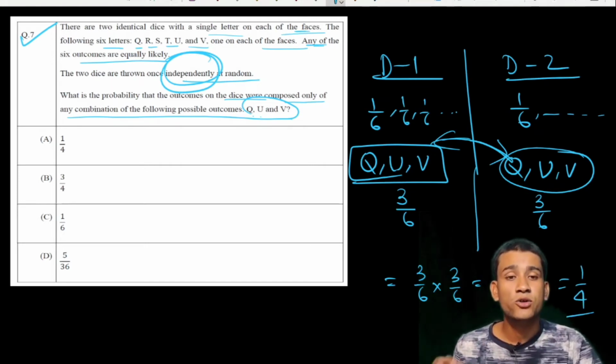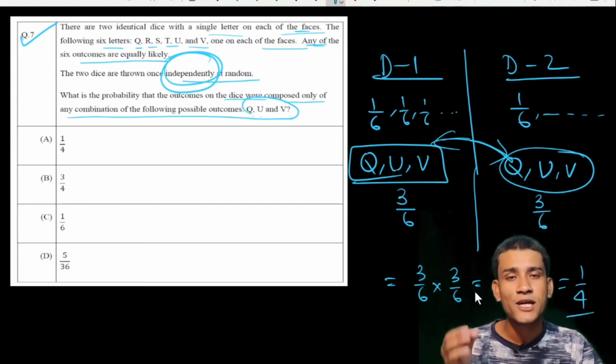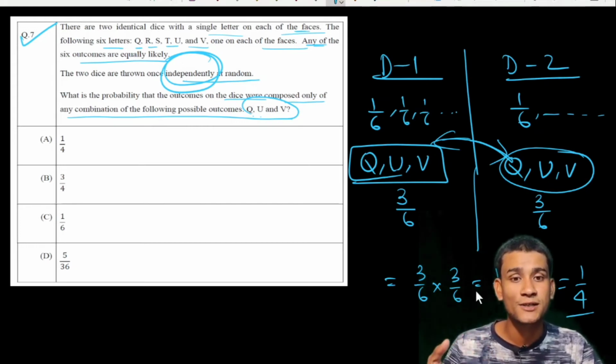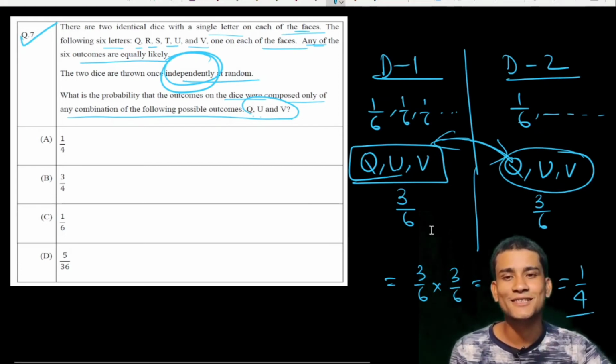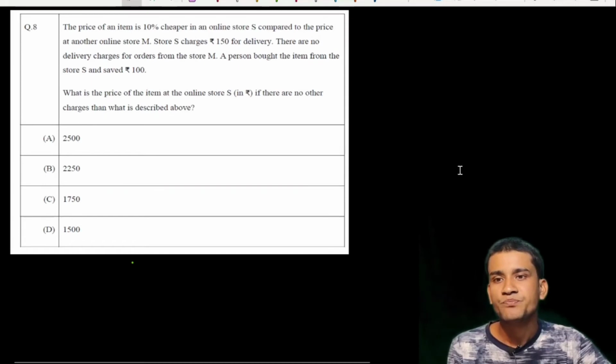Okay, don't go to the deeper part of these questions. This is a very light question. If you take the questions lightly, then you can solve them, otherwise you can't. If you go deeper or think about the question in a deeper way, you can't solve it. So this is the fact of this question. Now we go to the next question.